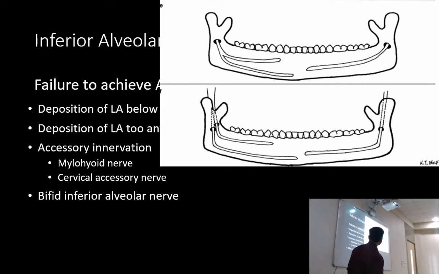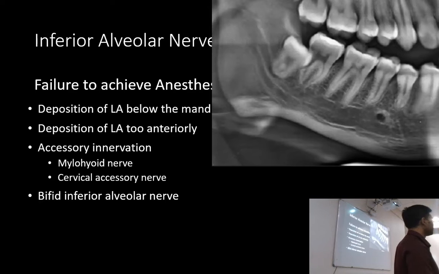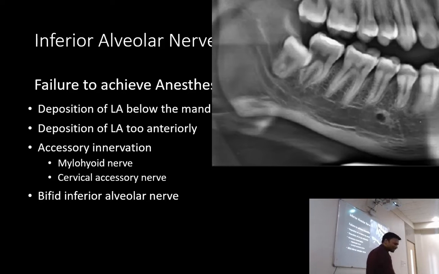Okay, so how do you detect this? This is only detected by radiographs, the OPG. So in this case, this is the OPG of the patient. You can see there are two mandibular canals. Easy to visualize. You can see two mandibular canals. One is at an inferior position than the normal.